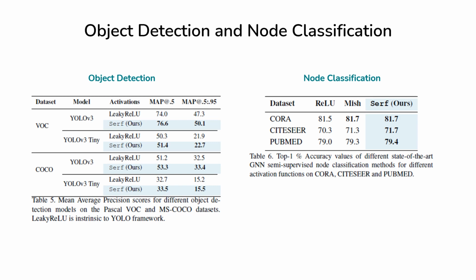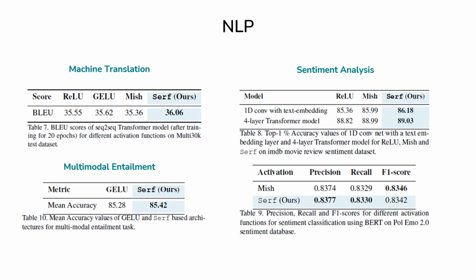We have evaluated Serf against leaky ReLU, which is intrinsic to the YOLO v3 framework. Mean average precision scores clearly indicate that our proposed Serf outperforms the baseline leaky ReLU based architectures in the object detection task. For machine translation, we have used a sequence-to-sequence transformer encoder-decoder based model trained on the Multi30K dataset for German to English translation. We have observed that Serf outperformed the remaining three activation functions as suggested by the BLEU scores.